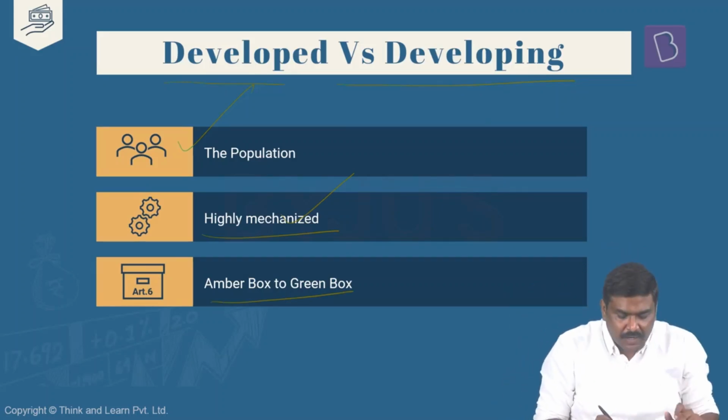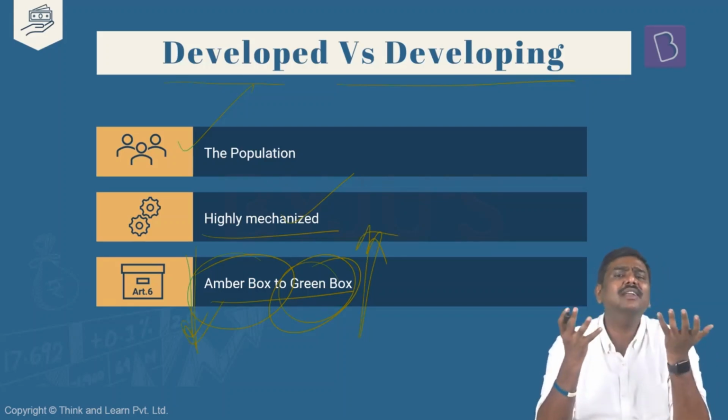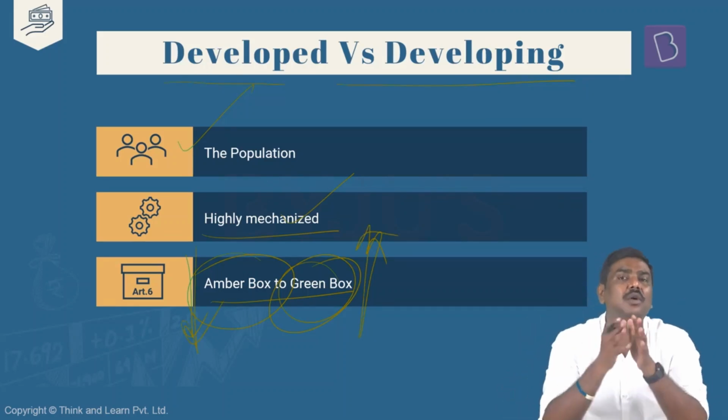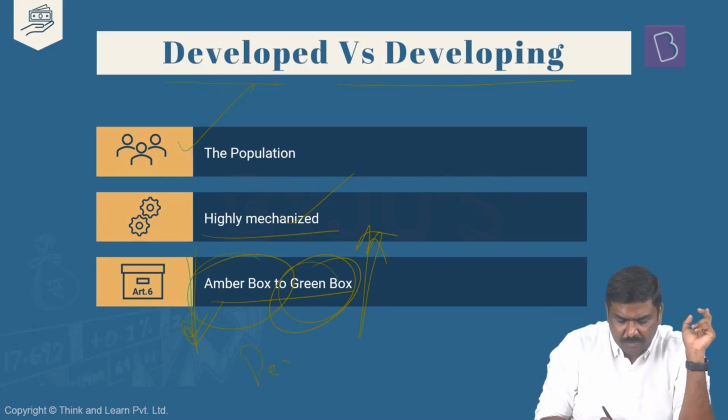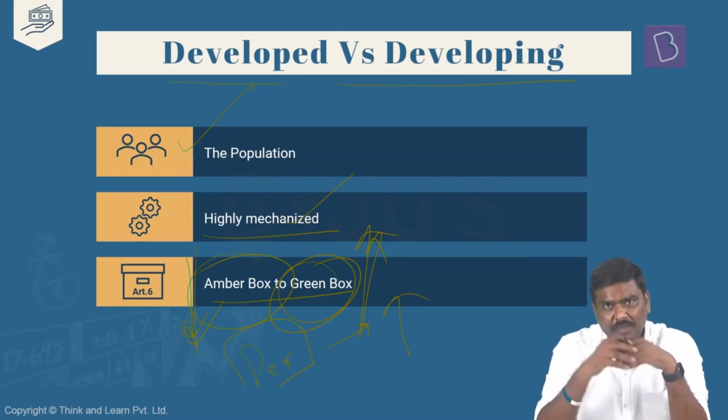And finally, over a period of time in developed countries, they have reduced the amber box subsidies and the green box subsidies have been increased. And there is no limit on the green box subsidies. Hence, they are able to provide a large amount of green box subsidies. And please understand, they are able to do this for a simple reason. Per capita income of farmers in developed countries is much higher, compared to a country such as India. Whereas in the case of India, for the farming community, there are no guaranteed incomes.